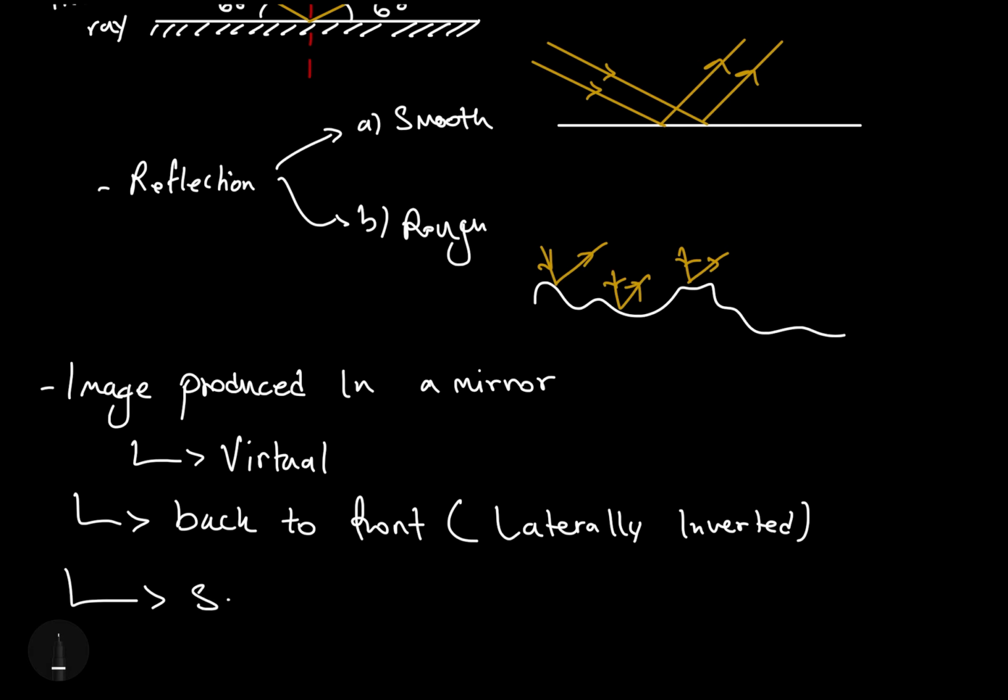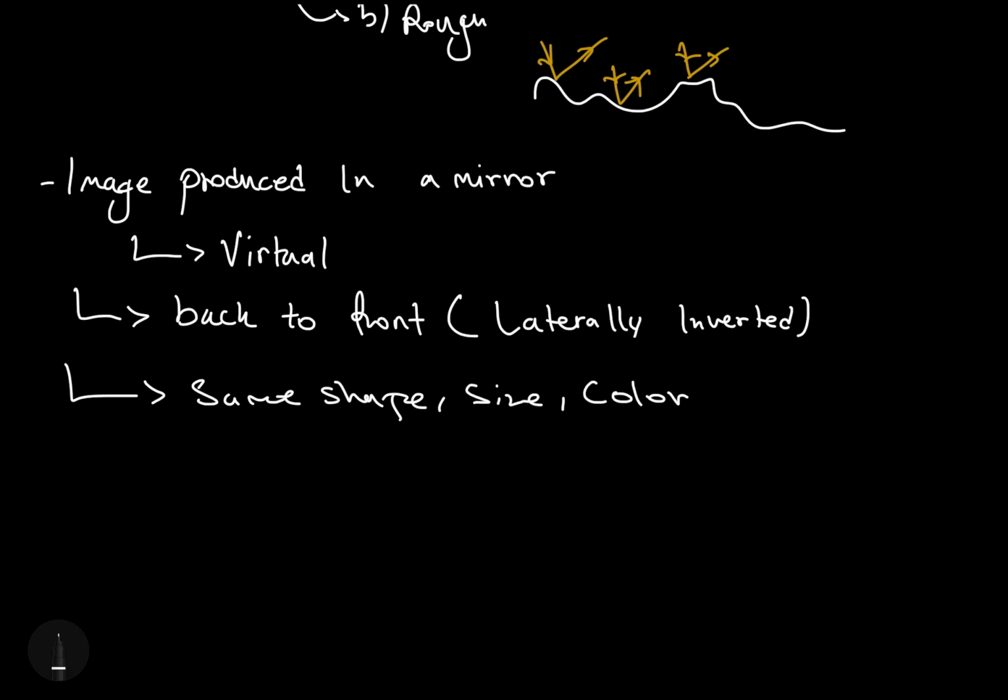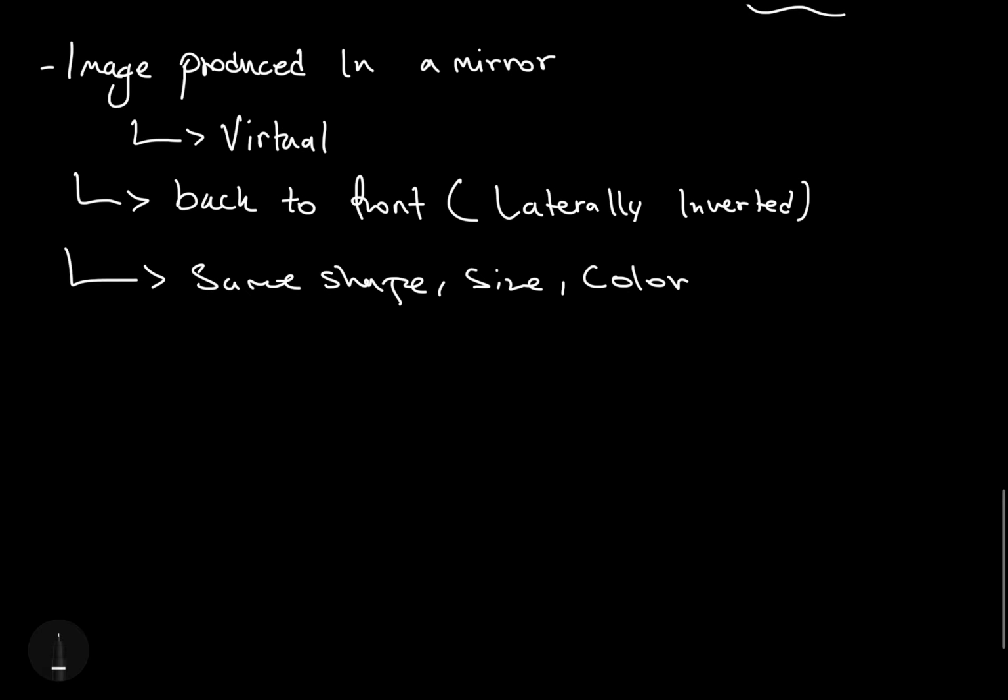And another thing you've got to know about it is that it's the same shape, size, and color. That's obvious because the mirror is not going to change the shape, size, or color if it's a normal everyday mirror. And of course, it's virtual because you don't really exist behind the mirror. What you see in the mirror is just a reflection of yourself. You can also use periscopes to see around corners, but that's not really that important.